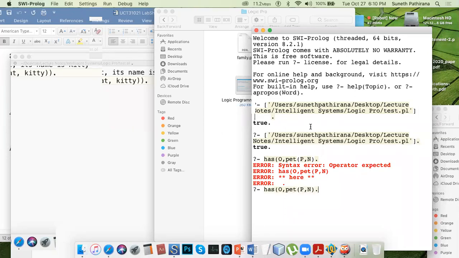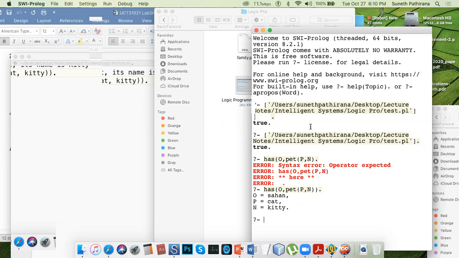That means we could not close the brackets. One bracket closing by open bracket, closing bracket. That needs to be there. Owner is Sahan, pet is cat, and the name is Kitty. So this is what we call the nested fact.